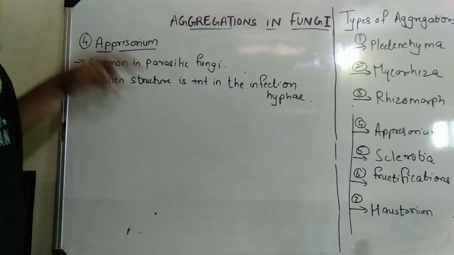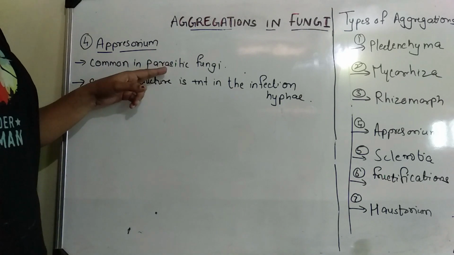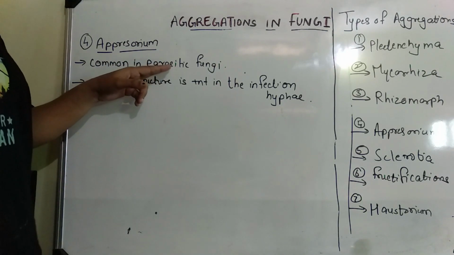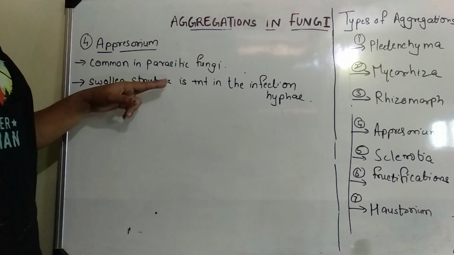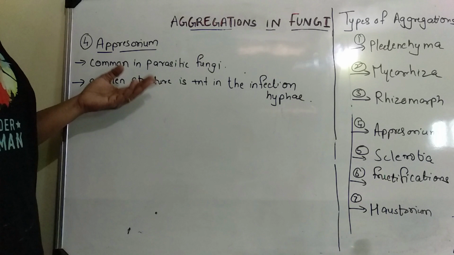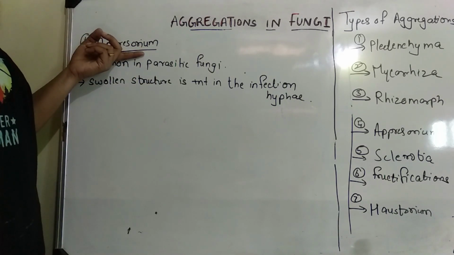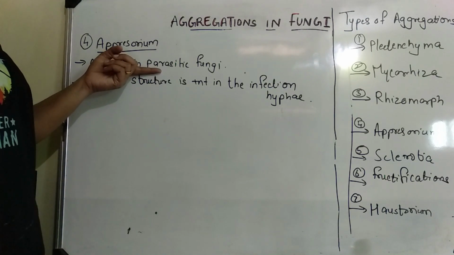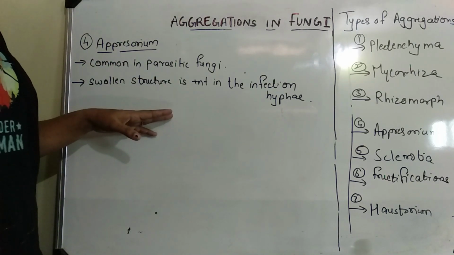Right? So any parasitic fungi has one task to do. What is their task? They have to enter the host tissue so that they can then start spreading inside and taking nutrients. So Appressorium is one such structure that the parasitic fungi produce to get inside of the host.